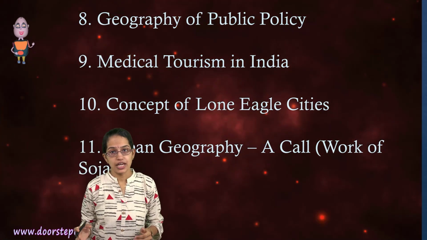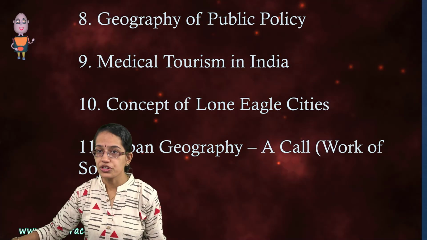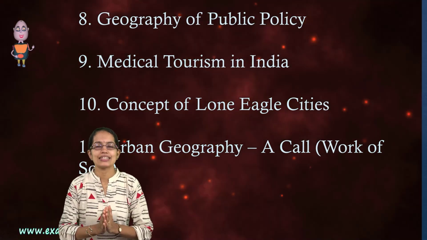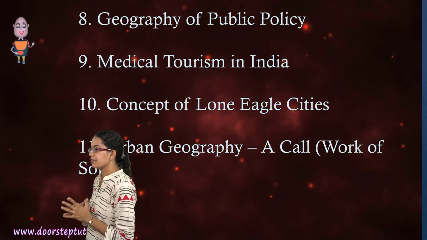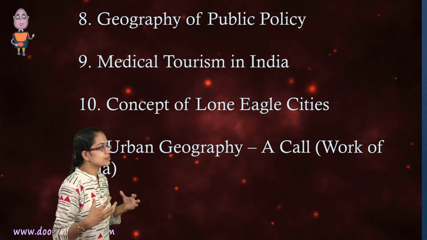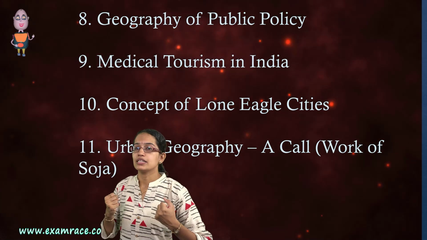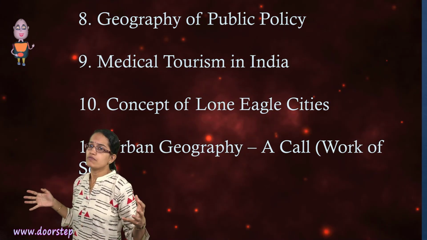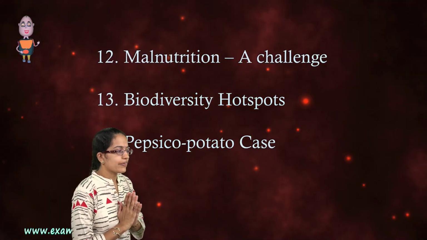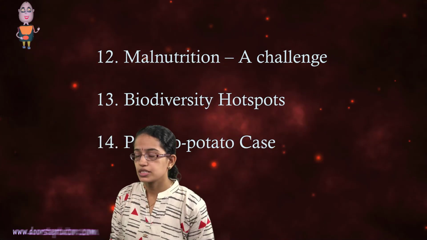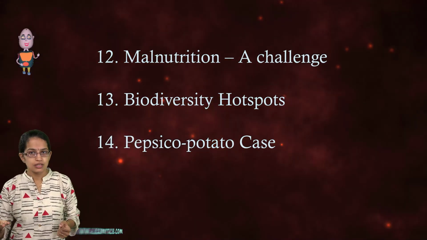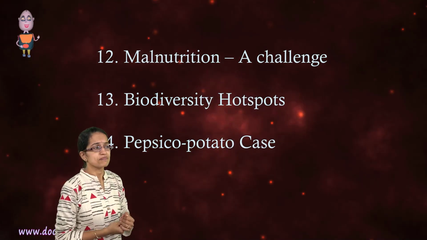Also, urban geography has been evolving over the years. Sassen's contribution is indeed very, very important. Last year also you had questions indirectly related to Sassen's work, and this year again I believe the work of Sassen has been important because urban geography is an area which has been emerging highly, and you have lots and lots of problems which are directly related to the issues of urban geography. When it comes to the health front, as I already said, malnutrition is one of the major issues. We have the Poshan Abhiyan in India, also important for your GS.